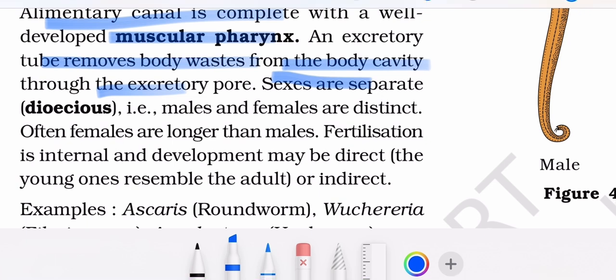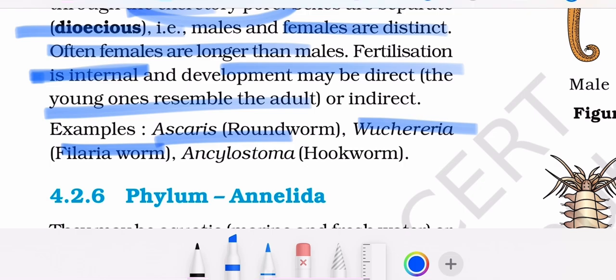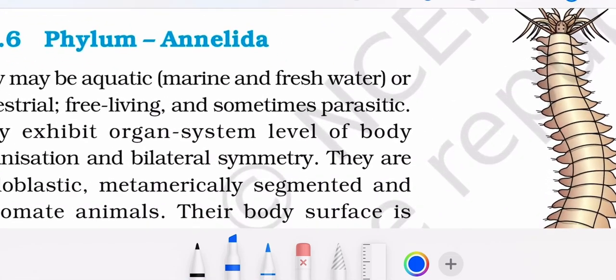Sexes are separate. Excretion is through renette cells. Males and females are distinct. Often females are longer than males. Fertilization is internal. The development may be direct or indirect. Examples, Ascaris, Wuchereria, filarial worm, and Ancylostoma, hookworm.